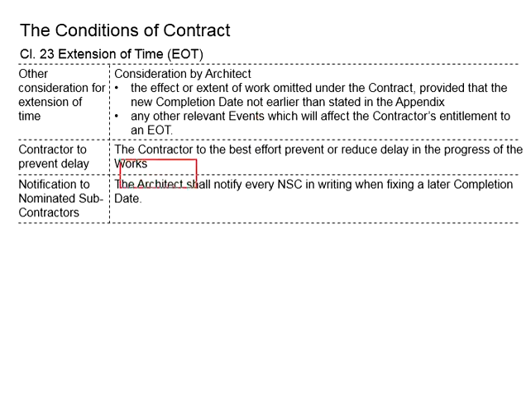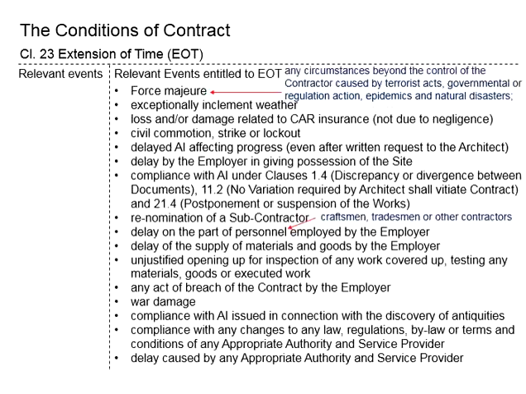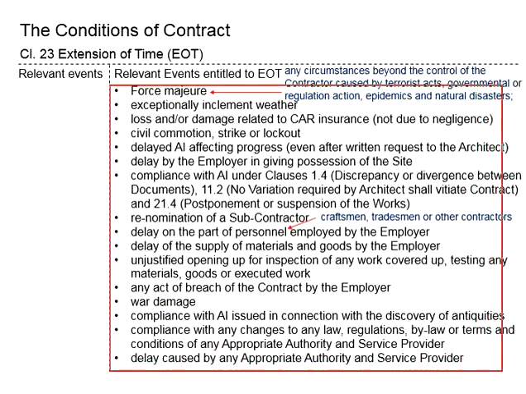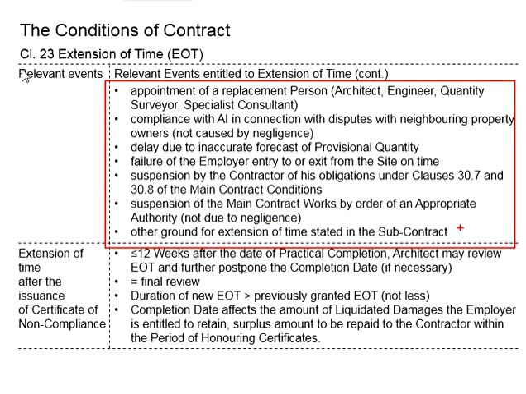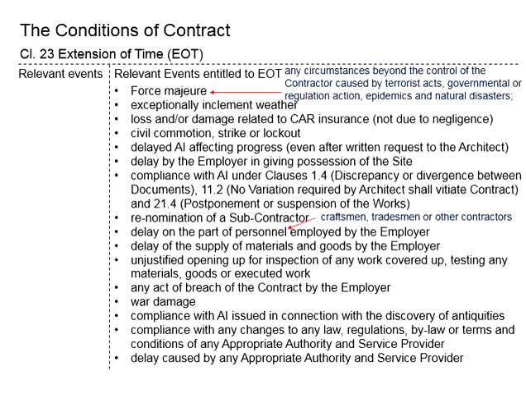Next, the architect should notify all the NSC. NSC stands for nominated subcontractor, after granting the EOT to the contractor. It is so that all the NSC are aware of the new completion date, so that they can abide by the completion date. Just now we mentioned the relevant events entitled for the extension of time. There is a full list of those events here. They are also listed here, continuing from the previous slide.